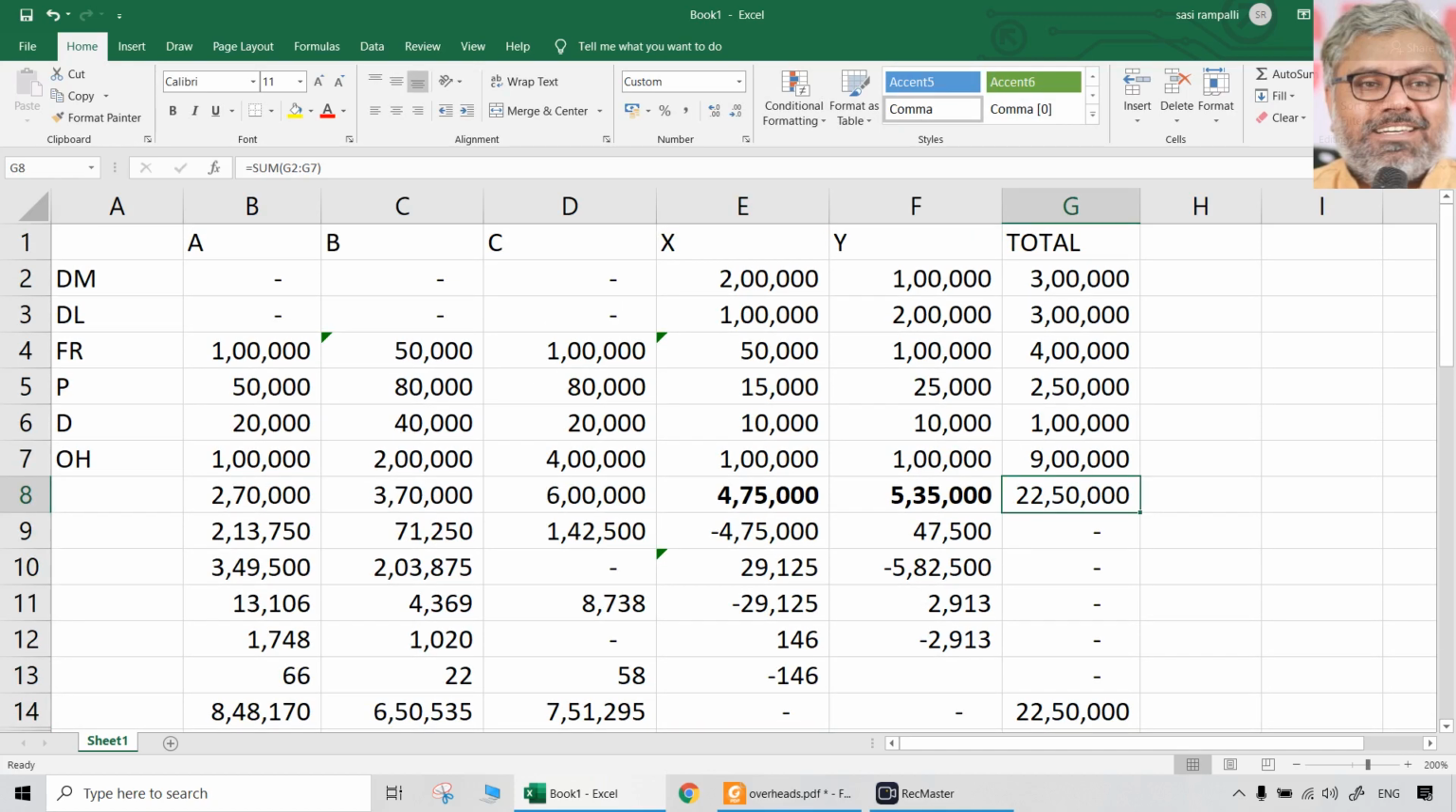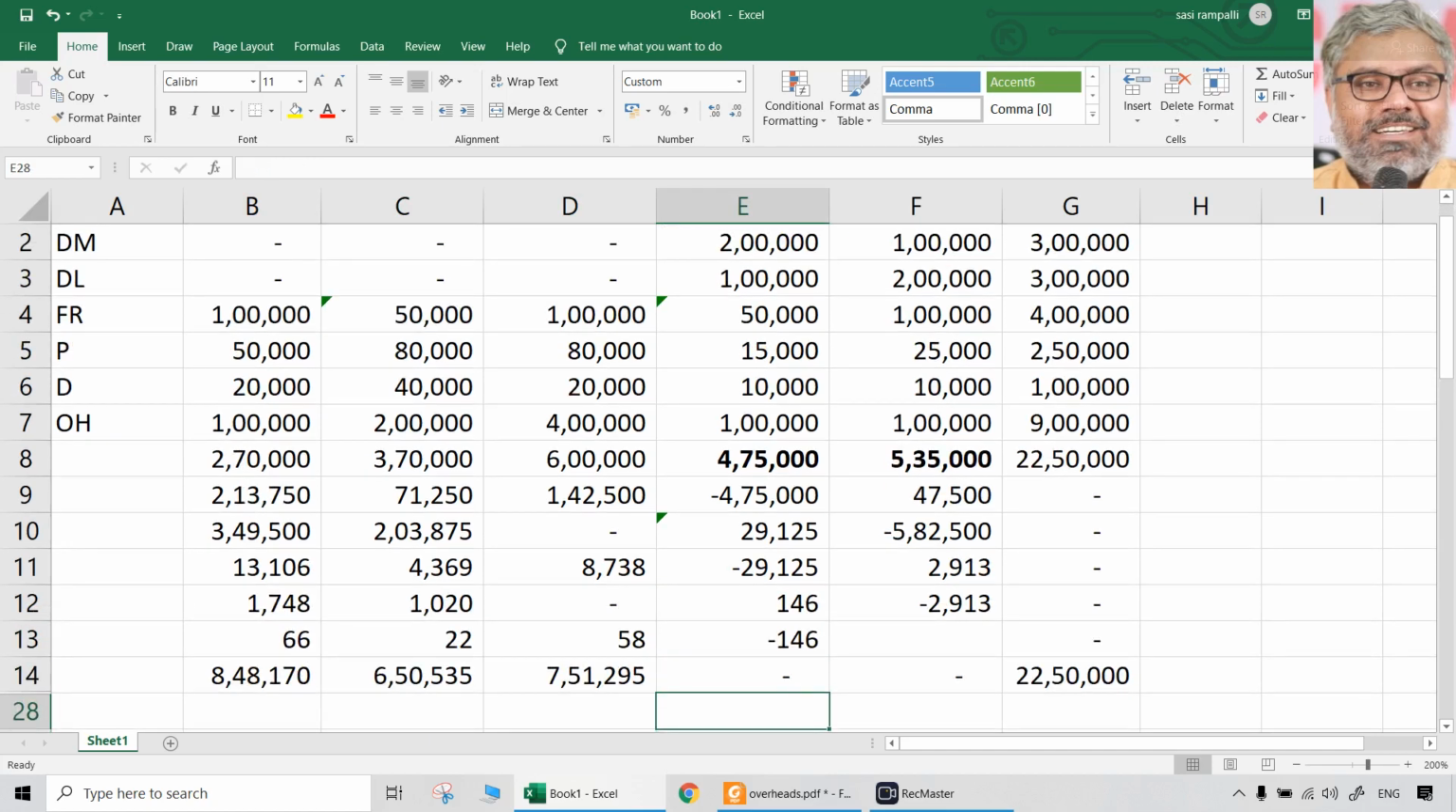How did we do that? We took X cost first and gave it to A, B, C and Y. Took the total of Y's cost and gave it to A, B, C and X. Again took that cost and gave it to A, B, C and Y. Again took that cost in Y and gave it to A, B, C and X. Last time we just took the X cost and gave it to only A, B, C. We ignored Y because the amount is small.